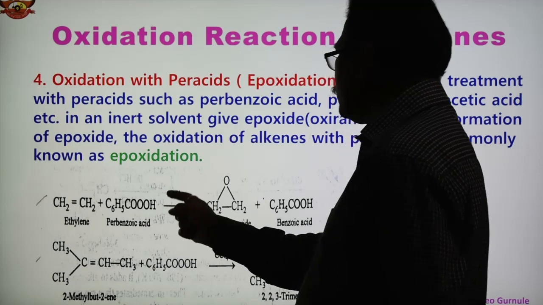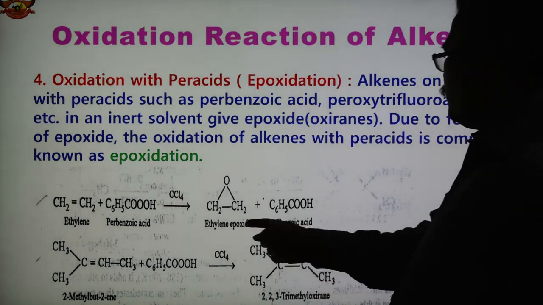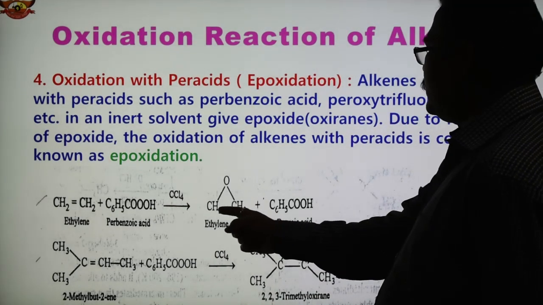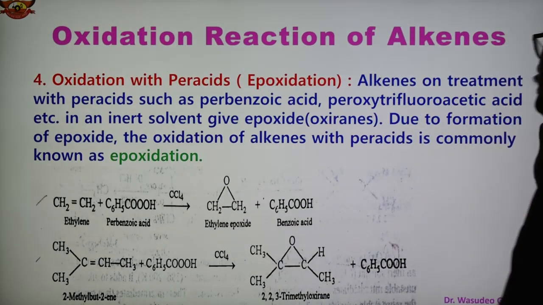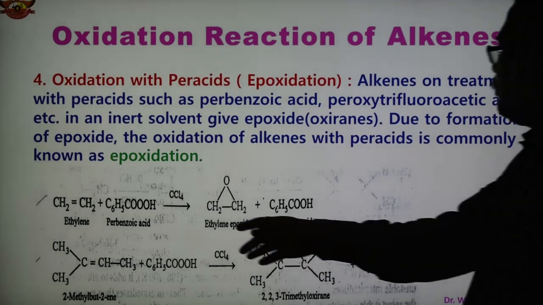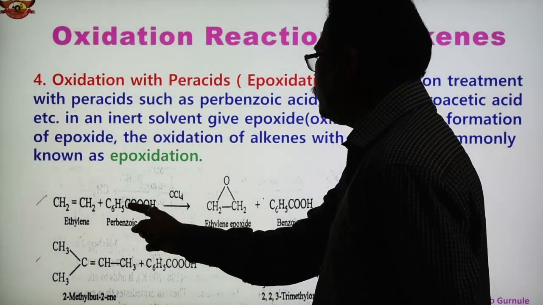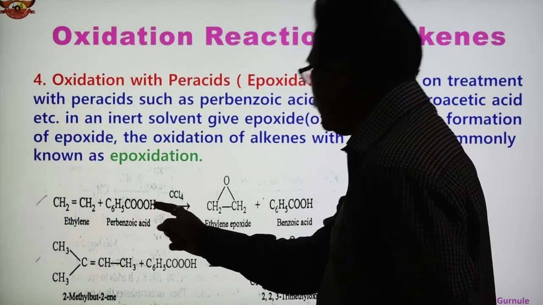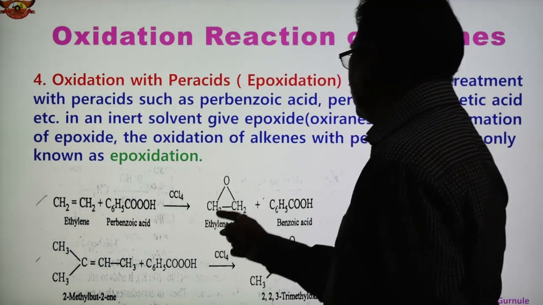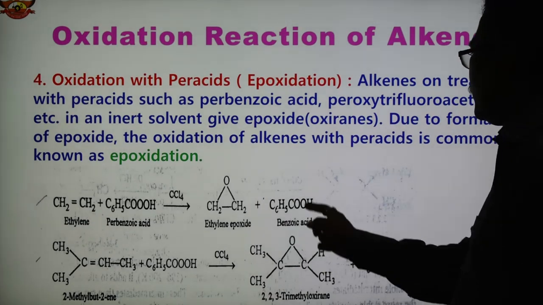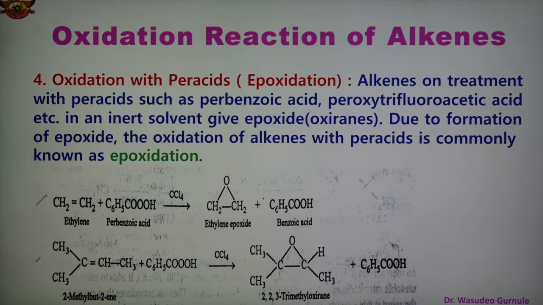In the presence of the solvent carbon tetrachloride we obtain ethylene epoxide, CH2 and O, and benzoic acid is released. The perbenzoic acid formula is C6H5COOOH. The peracid has one more oxygen, which joins here, and we get ethylene epoxide and another benzoic acid.